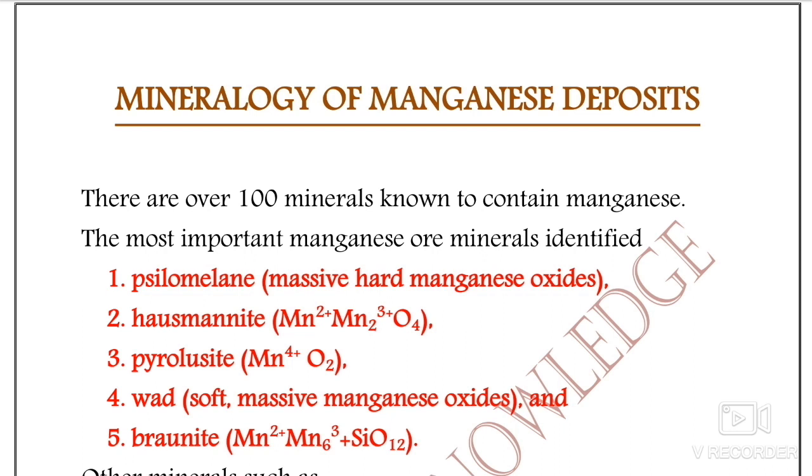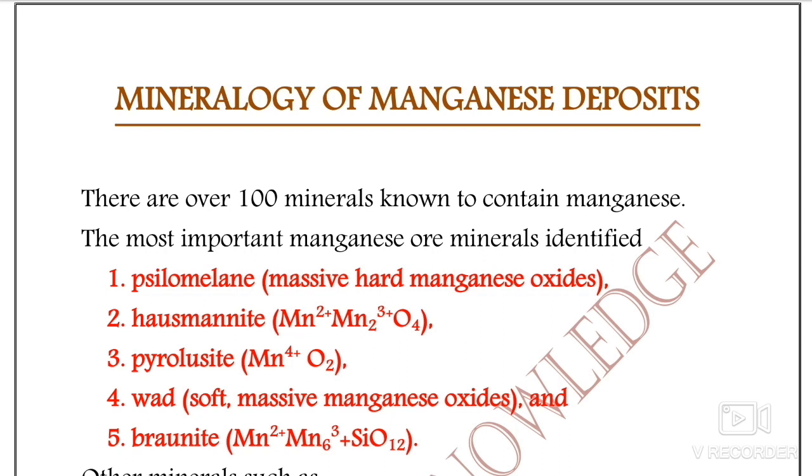In the last video we discussed the physical properties of coal and its microscopic constituents. If you have not revised that video, go to the playlist of geology paper third and watch it. Continuing the discussion on economic geology, especially the ore deposits in the Indian subcontinent, today's discussion is based on the mineralogy of manganese deposits.